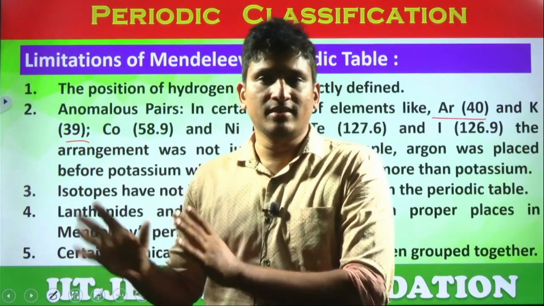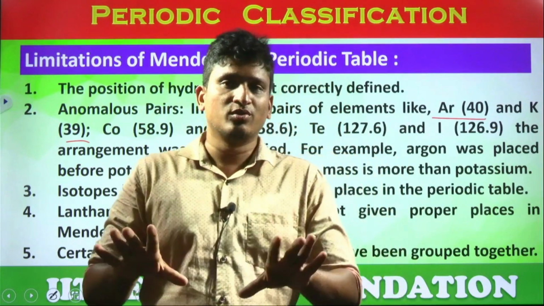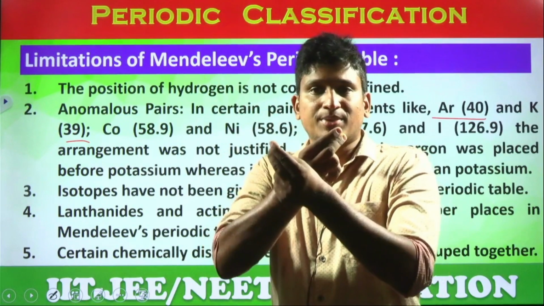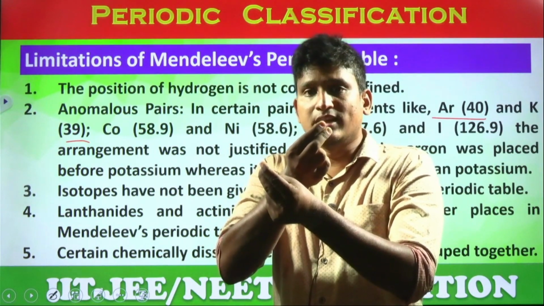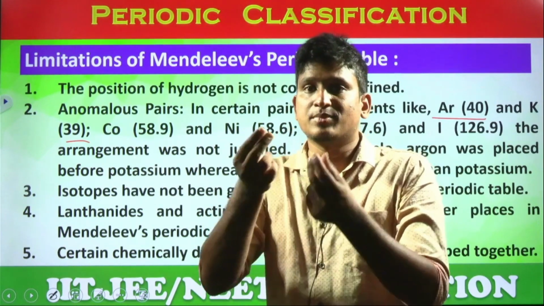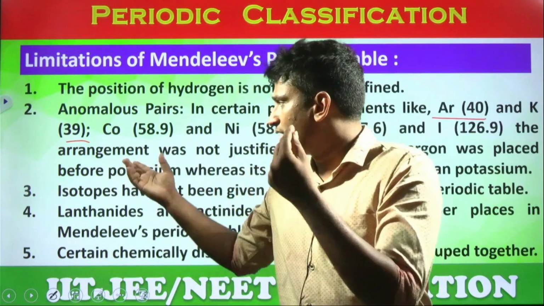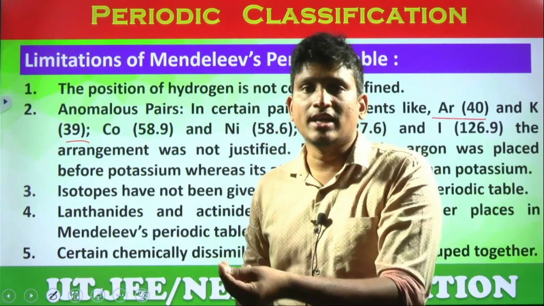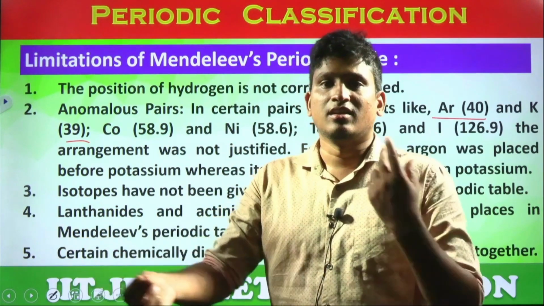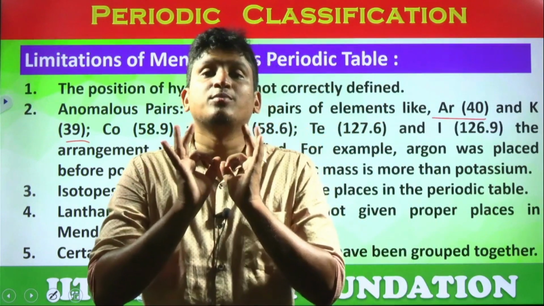This set of two elements is not following Mendeleev's law, but still he placed them so. Why? Because shifting the places according to his law would not adjust the properties of the certain groups. For example, potassium belongs to the first group elements, and argon belongs to the noble gases. How can he place potassium in noble gases and argon in the first group, the alkali metals? Yes or no? So he strictly followed chemical properties, students.